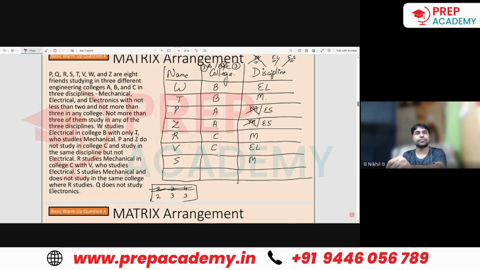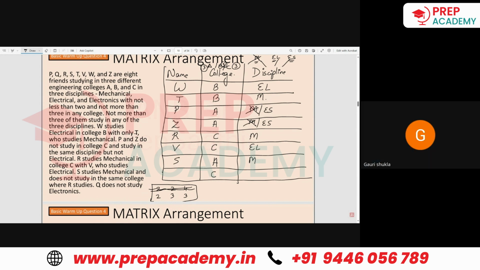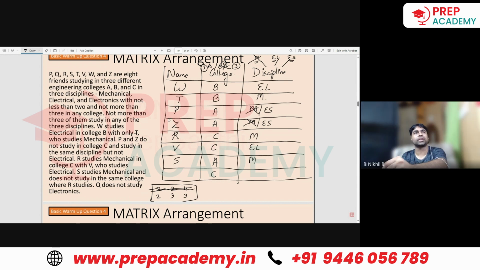R studies in college C. So that means S would be studying in college A, right? And because we have 3 people in college A now, whosoever this person is will be from college C only. Q. Okay, that is Q.